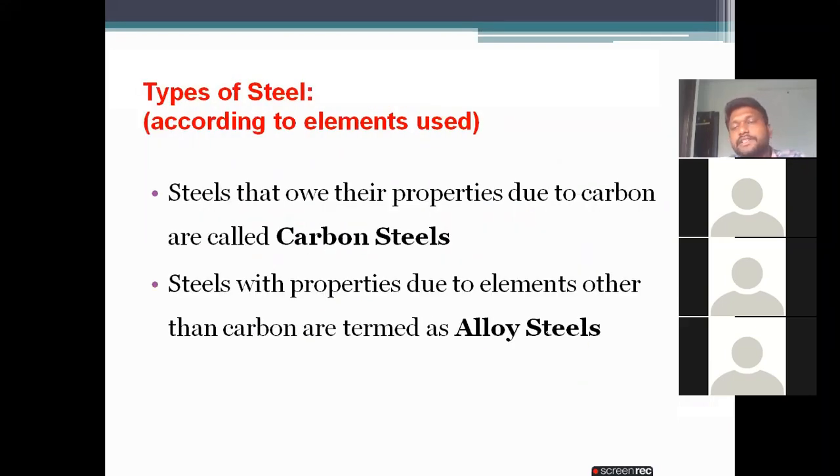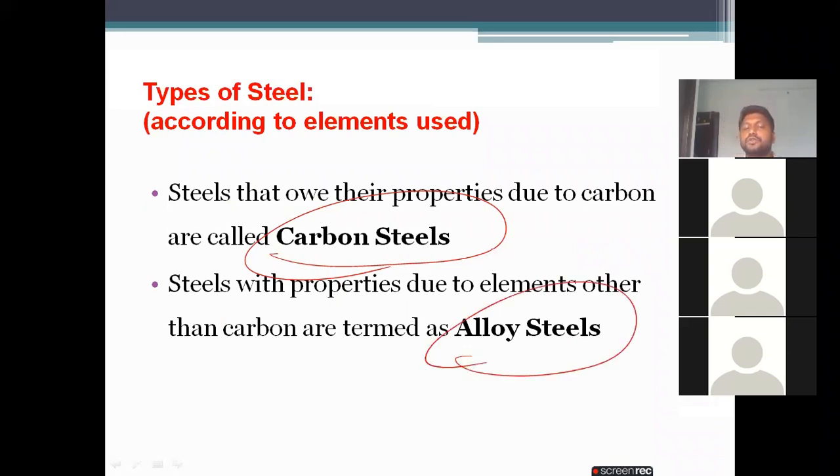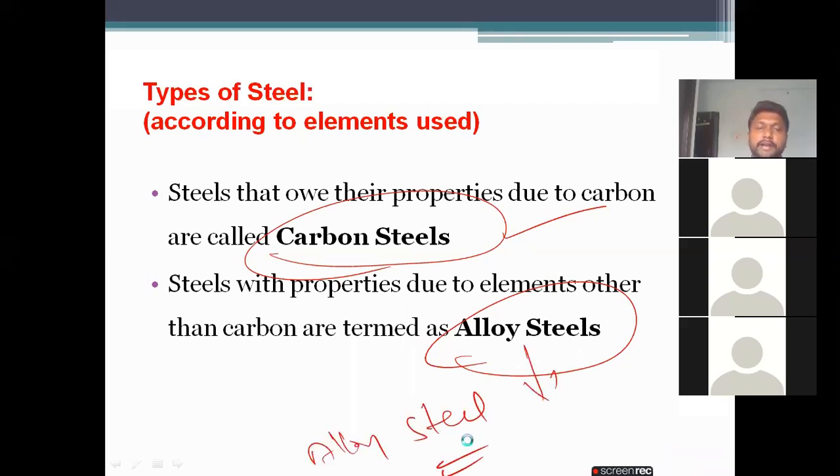Next, the types of steel according to the elements used. We have two types: carbon steels and alloy steels. The steels that owe their properties to carbon, we call carbon steel. And the steels whose properties are due to elements other than carbon, we call alloy steels. So these are the two types.